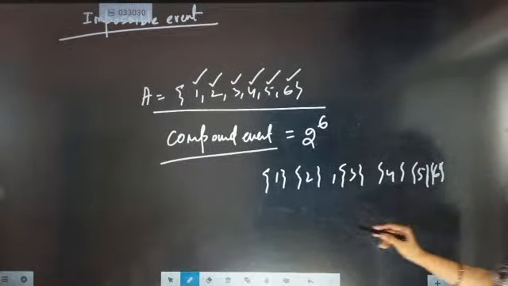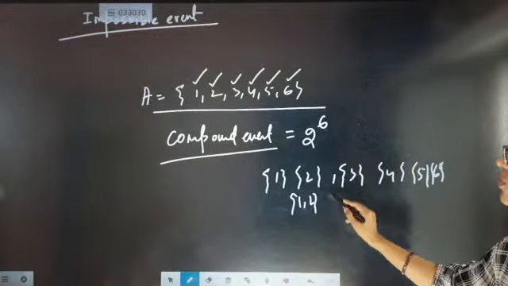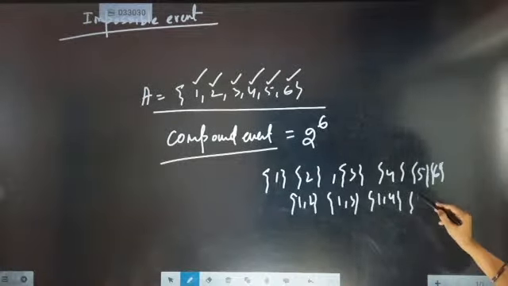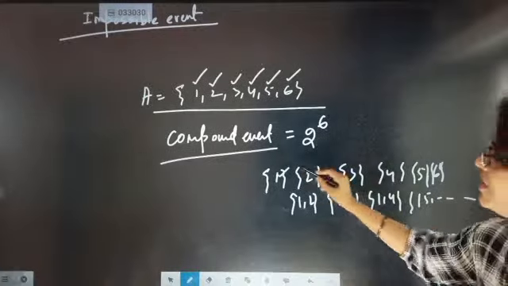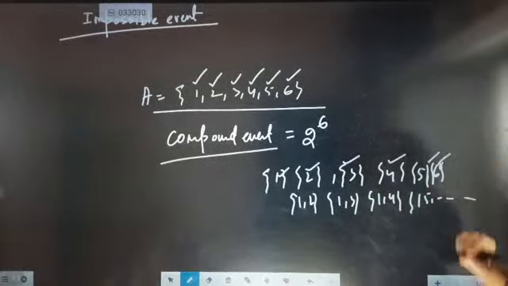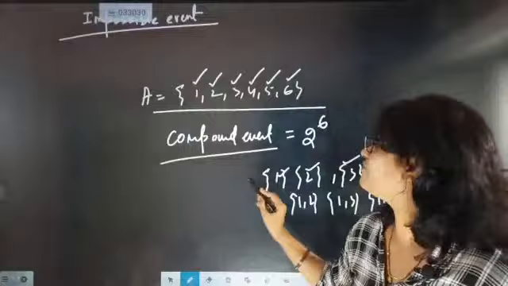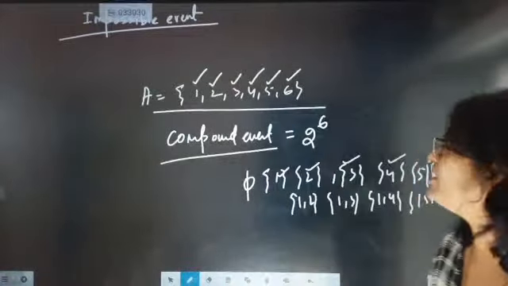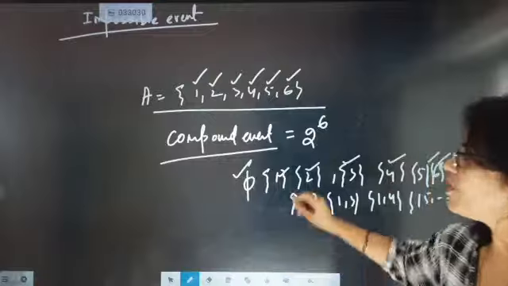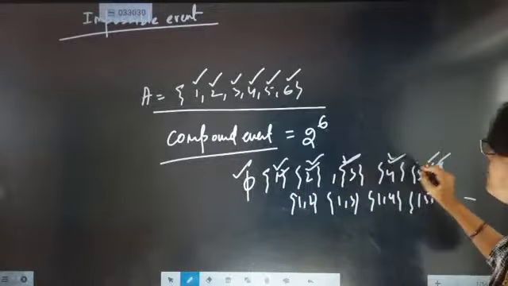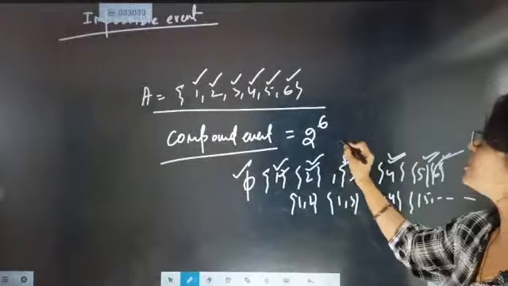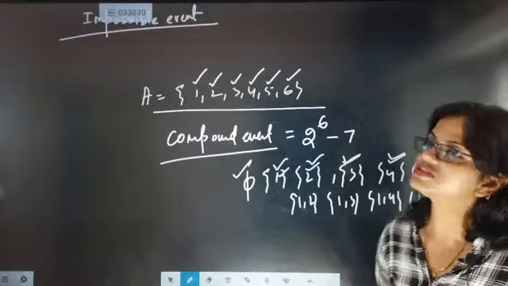Then you start writing 1 2, 1 3, 1 4, 1 5, but 1 2 3 4 5 6 are single. So count total elementary and impossible: 6 elementary, 1 impossible. So total 7. So 2 to the power 6 minus 7.